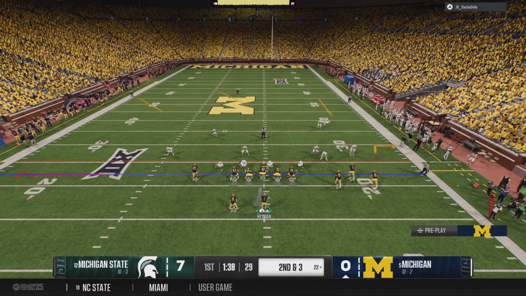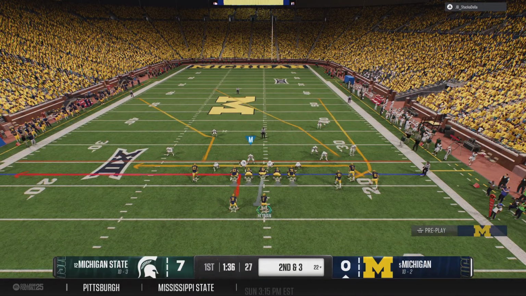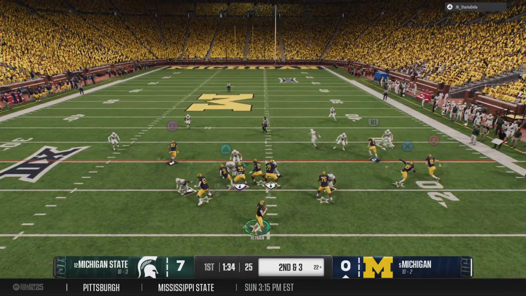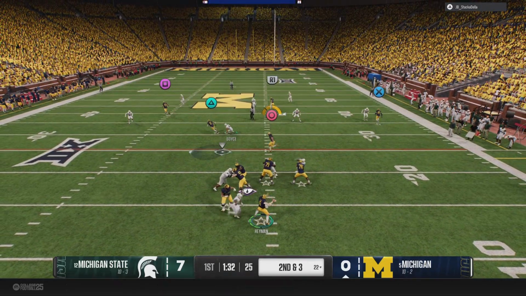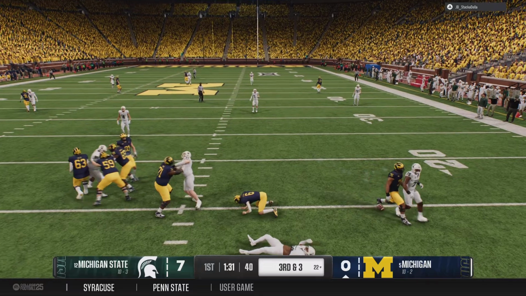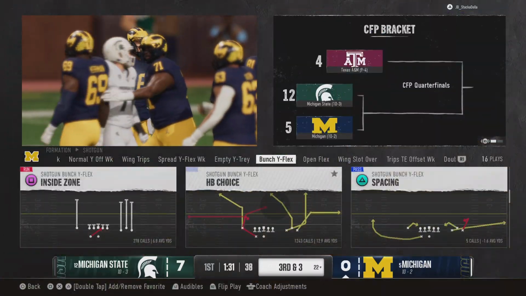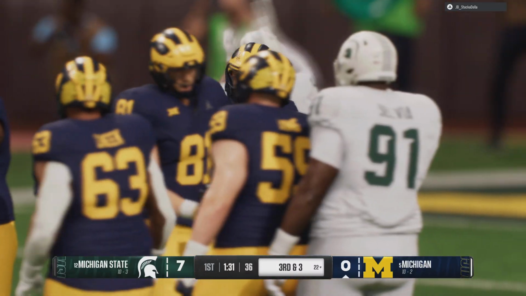Now it's second down here. Quarterback looking to connect with the receiver here. It's incomplete. That was caused by the defensive pressure. And now it brings up third down.